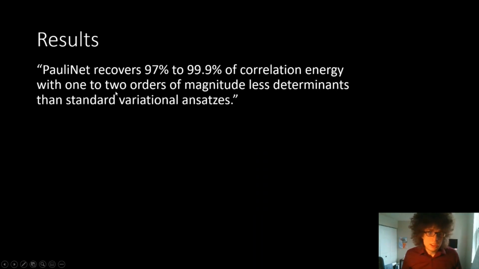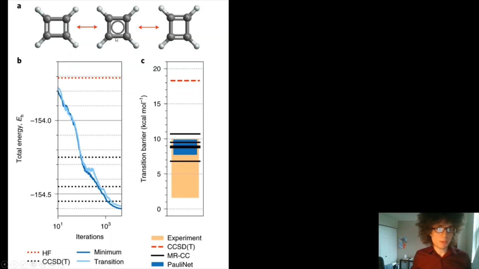So I'm not going to go too much into detail with the results. I think the results are pretty good. I'm more interested in really the methods. Basically, they took this cyclobutadiene, which is C4H4. It has a very interesting structure, is very reactive and hard to model. It has this isomerization effect, so it rapidly shifts between different energetic states. And it's been really difficult to determine how much energy this actually gives off. A lot of the other experimental methods are widely varied, and even other simulation methods aren't as tight. This one had a pretty tight bound that was within the experimental range, which is pretty promising.